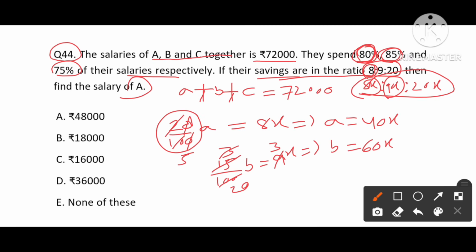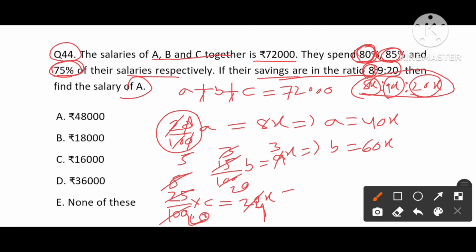Next, C spends 75% of his salary. So 75% spent means he is left with 25% of his salary, and 25% of his salary is nothing but his savings. Savings is 20x. Now 5 times 5, 20 times 5, 4 times.